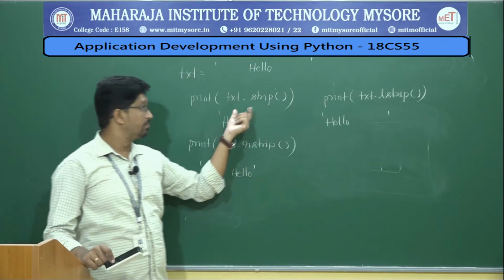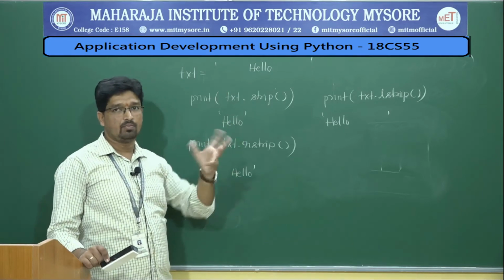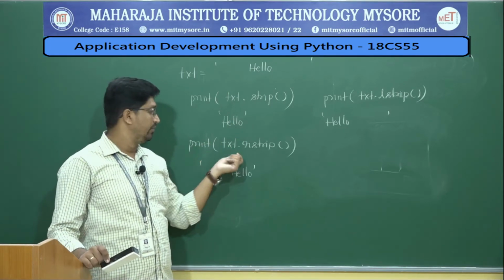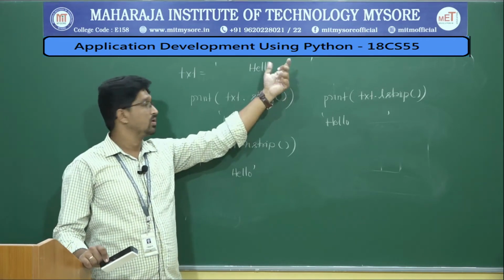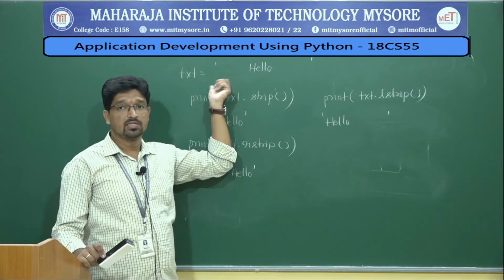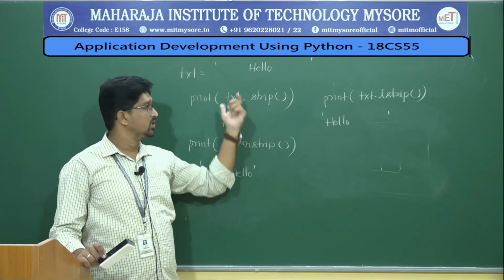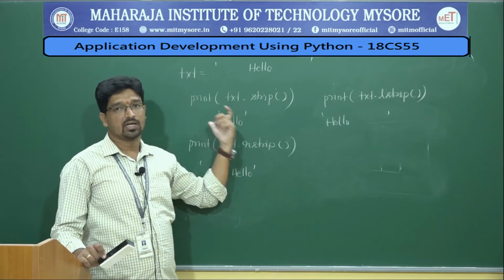When you call just the strip function, it will remove all the white spaces, on the right side and the left side. If you say right strip, only the right side white spaces are removed, and if you say left strip, the left side white spaces are removed. So this is useful when you want to remove any white spaces in the text.